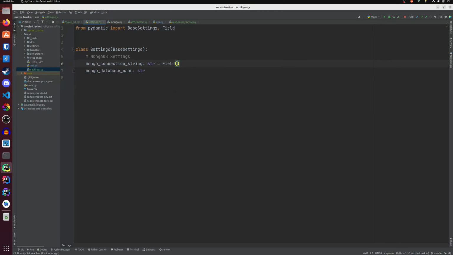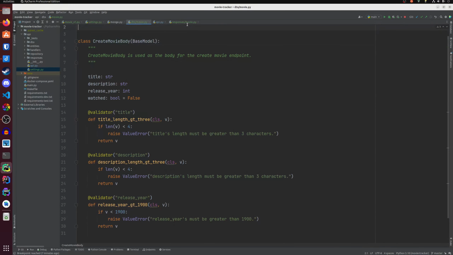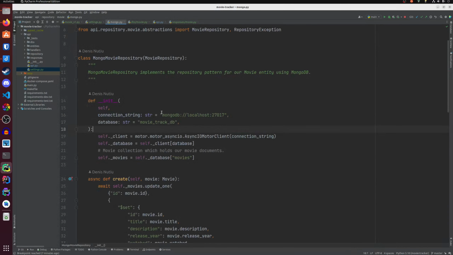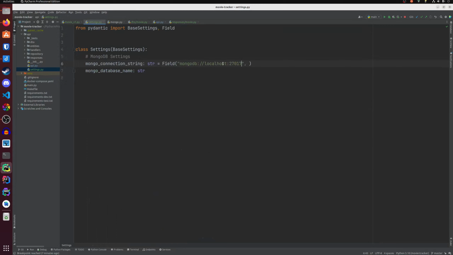Then I'm going to use the default value, which is also used in the mongo.py repository, this one for localhost. If we don't override this using environment variables, the default value will be this connection string.